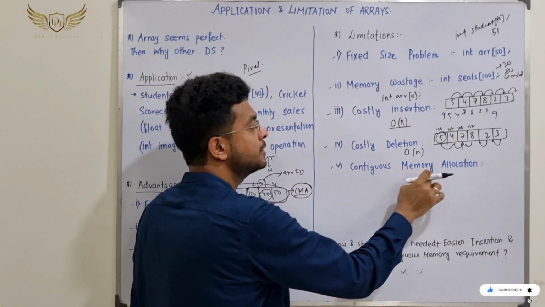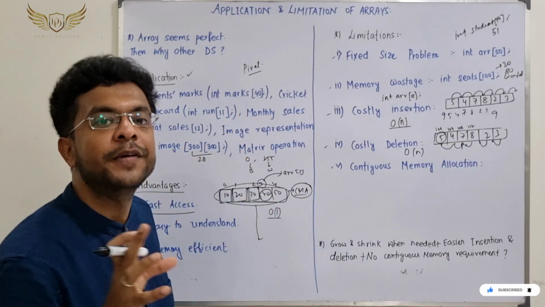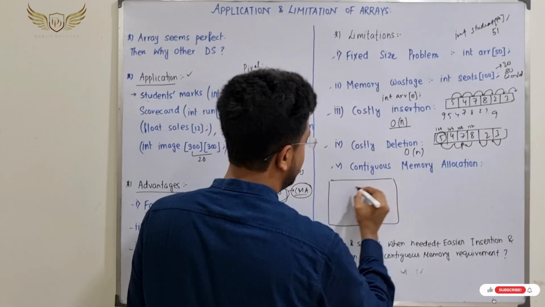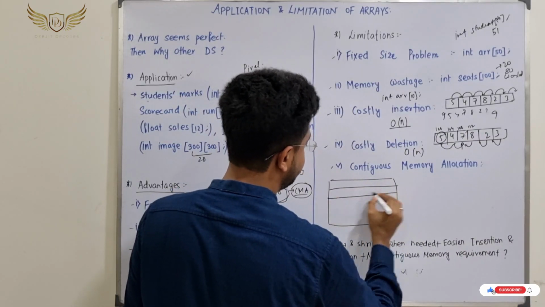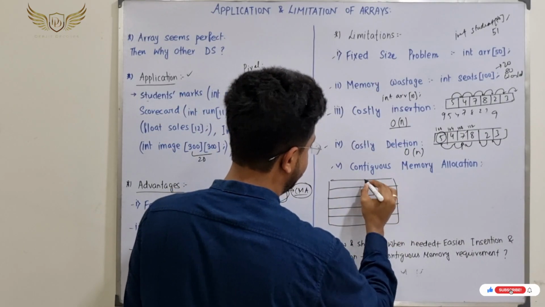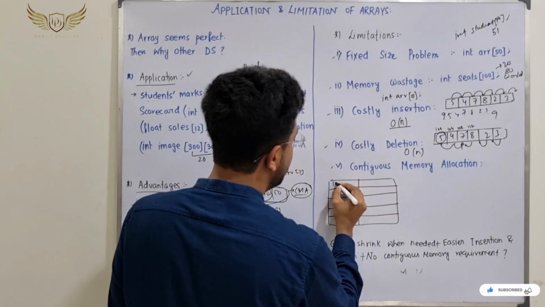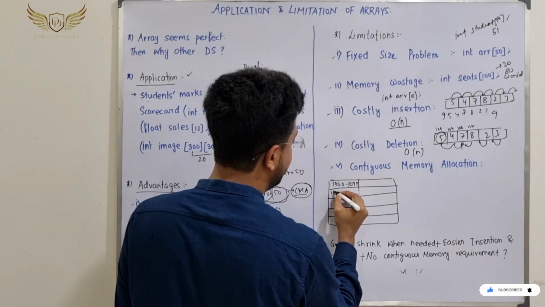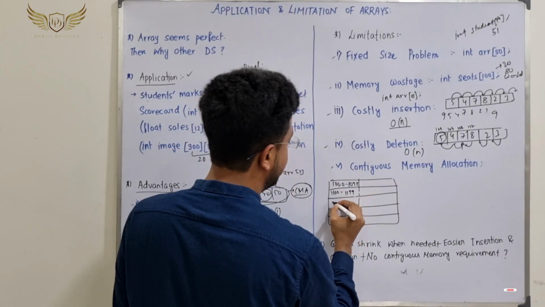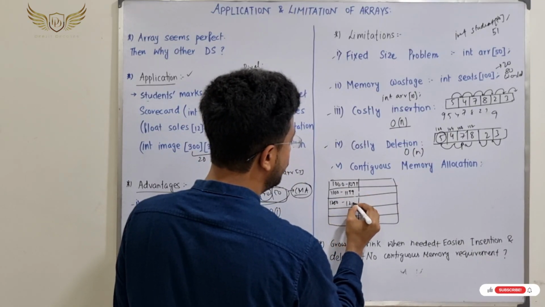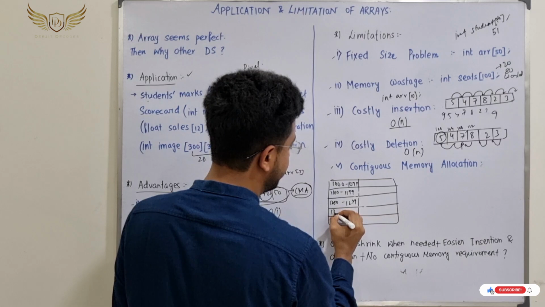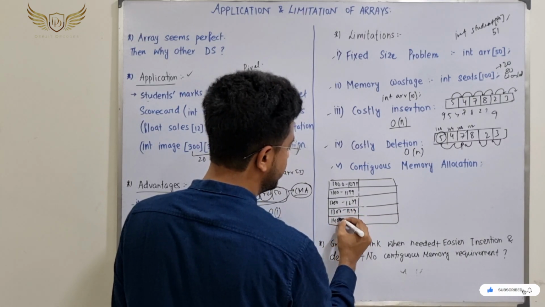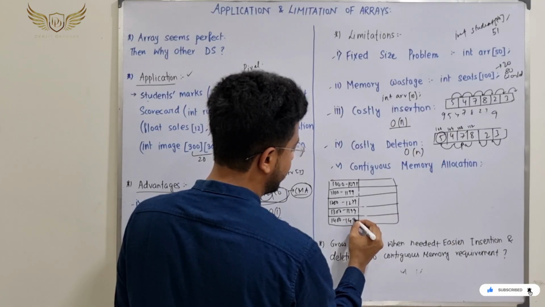Contiguous memory allocation is there in case of an array. Suppose, for example, I am just giving you some idea, there are 5 blocks. Say the addresses are from 1000 to 1099, then 1100 to 1199, then 1200 to 1299, then 1300 to 1399, and 1400 to 1499.